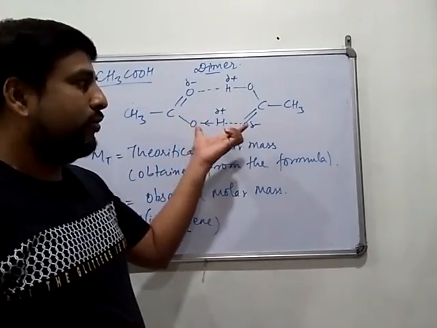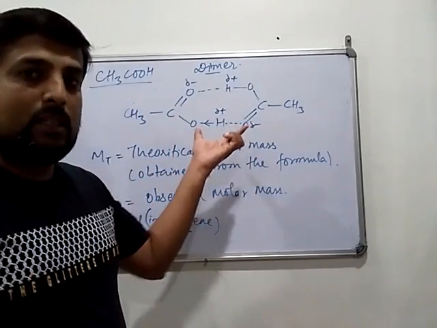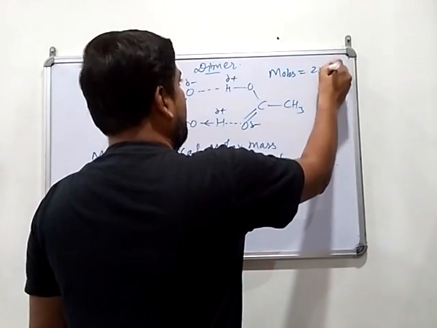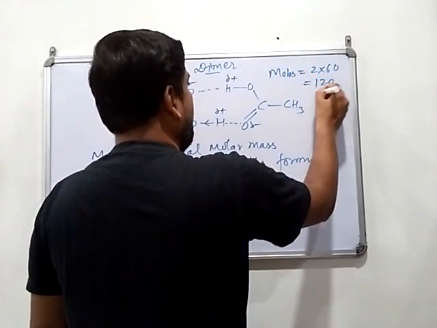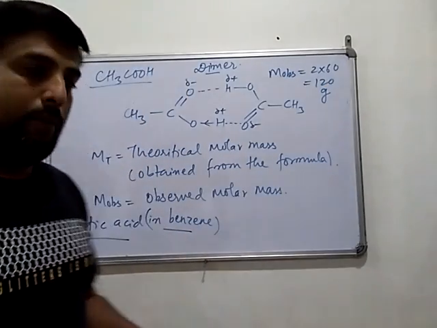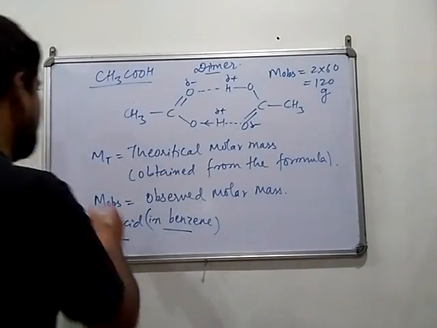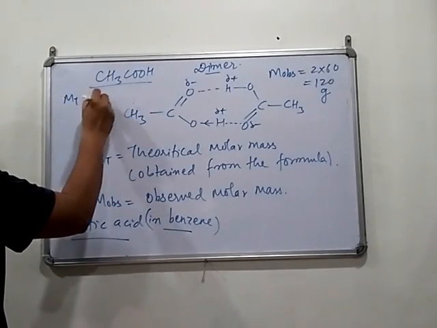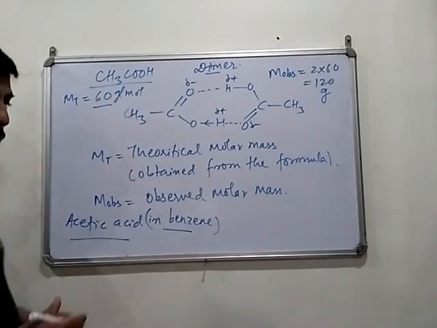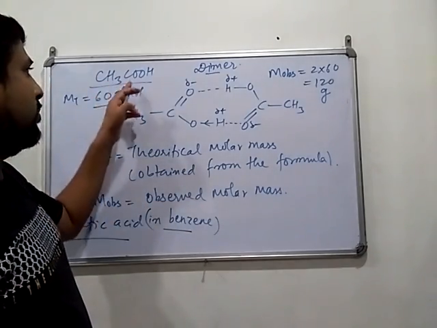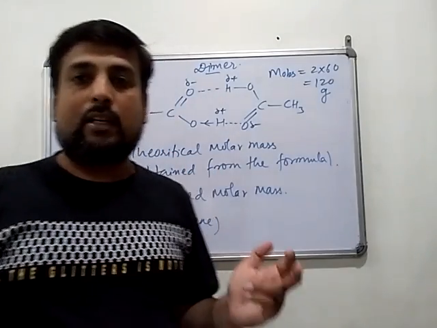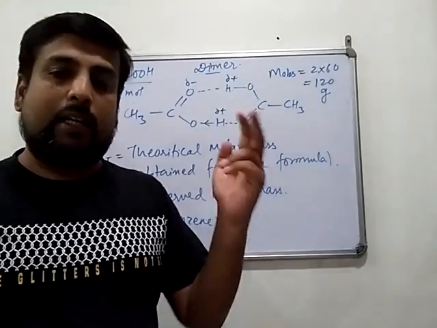But in case of acetic acid in benzene, it dimerizes. So in this case, the observed molar mass will be what? 2 into 60, that means 120 gram you have to take as the molar mass. This is the difference with the theoretical molar mass, where you take 60 gram per mole. From the formula, the molar mass of acetic acid is 60. But if acetic acid is taken in benzene, then on experimental basis it exists as a dimer.